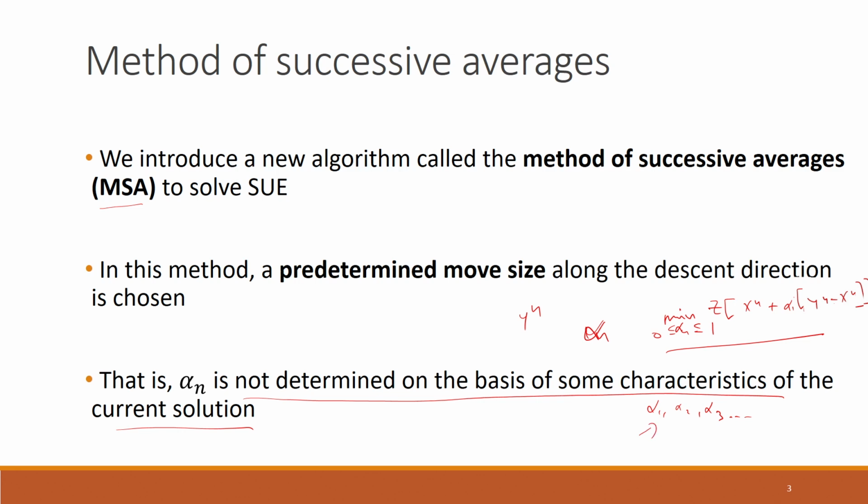That is the difference from the convex combination algorithm that we used for solving the deterministic user equilibrium problem. Also, remember that if only user equilibrium is mentioned, it automatically means the first basic version, the deterministic user equilibrium.